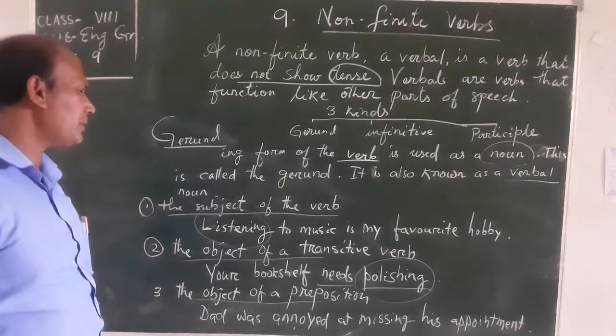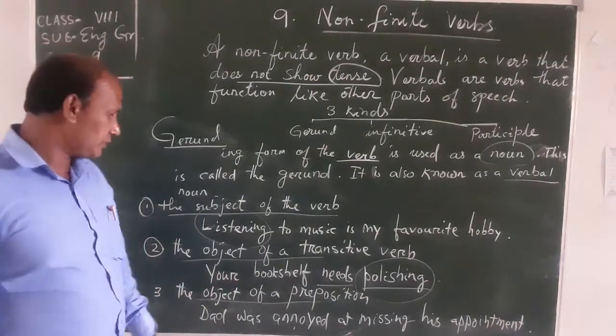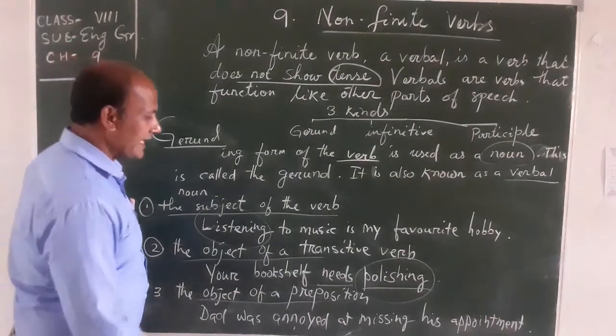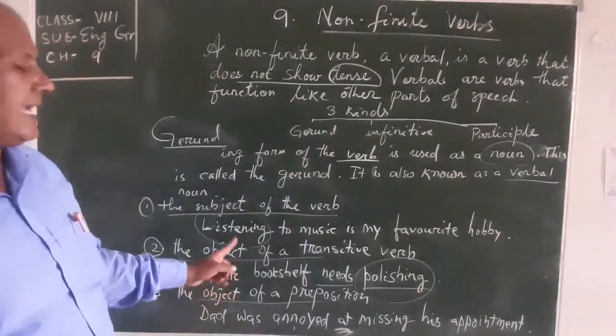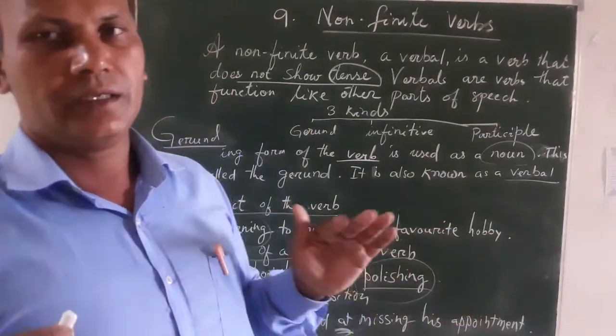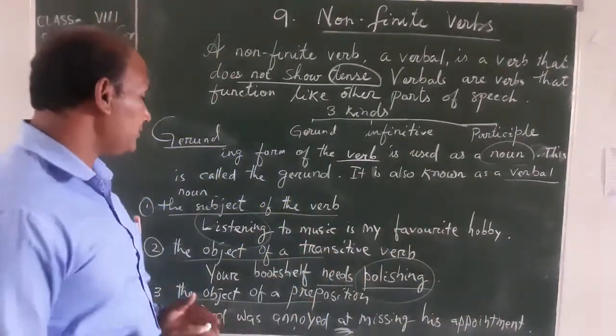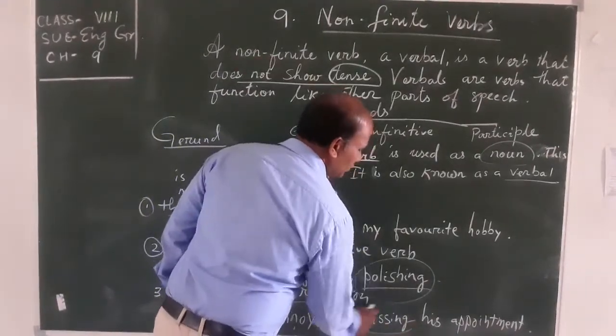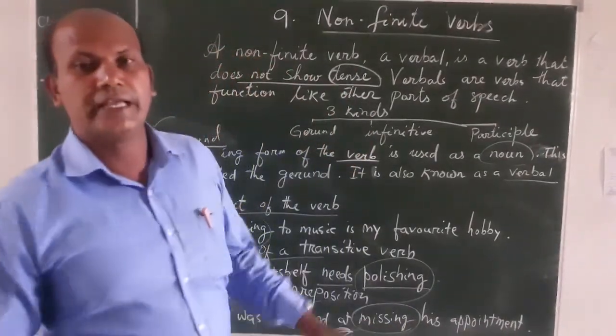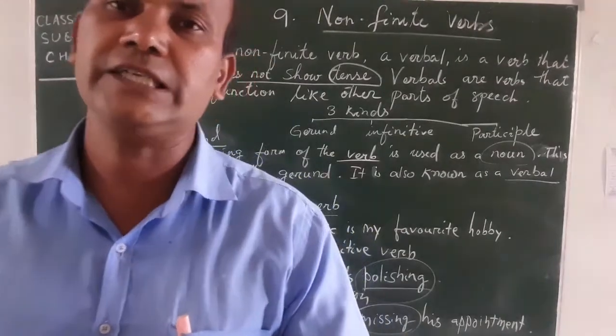Third point, the object of a preposition. Do you know preposition? In English, she was annoyed at. In this sentence you see at is a preposition. Or another, missing, खो जाना. Acting as a noun, that is called gerund.